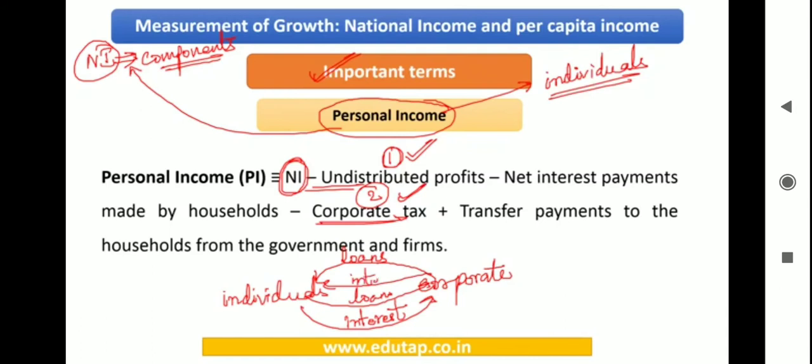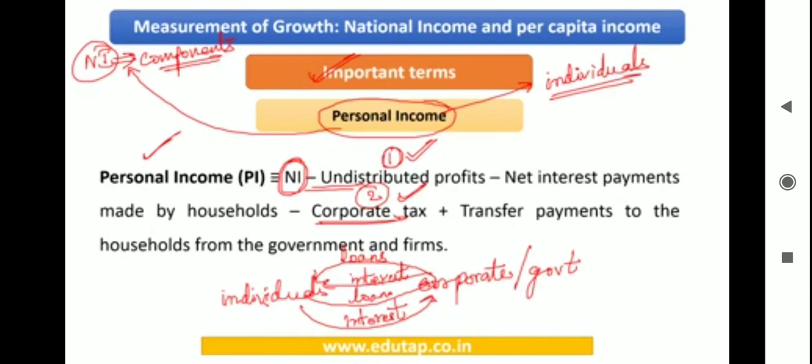At the end, when you want to calculate, you will realize that we need to subtract the interest payments that the individuals are making to the corporate houses, and add the interest that the individuals are receiving from the corporate houses to arrive at the personal income. This is called net interest payments made by households. So this is the third thing that you need to subtract from the national income.